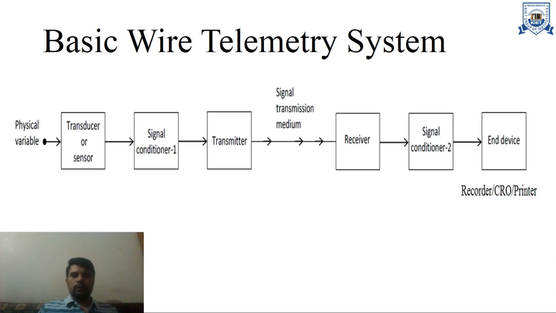Next is the receiver. At the receiver end we have a receiving antenna. Then signal conditioner 2, in which again we have amplifiers, filters, demodulators, demultiplexer, etc. And next we have the end device. As end devices we use recorders, CROs, digital storage oscilloscopes, printers, etc. This is our basic wire telemetry system, in which we specially note that the transmission medium is through wires only.